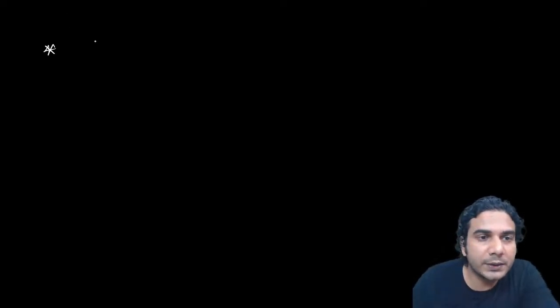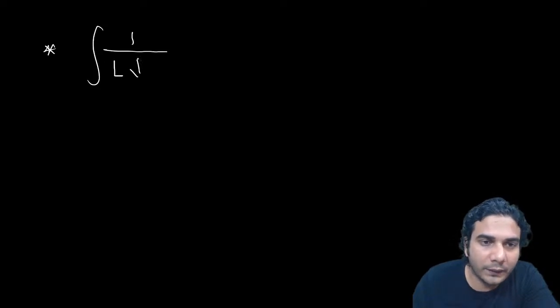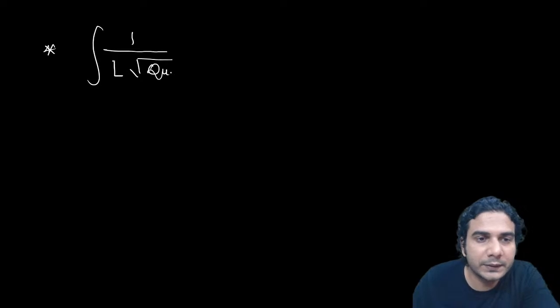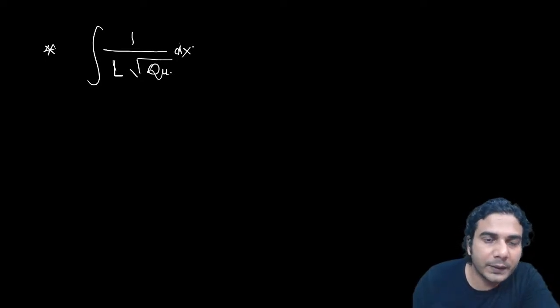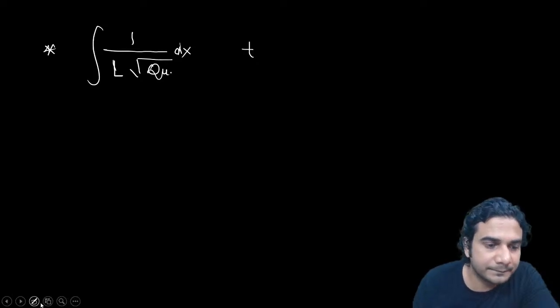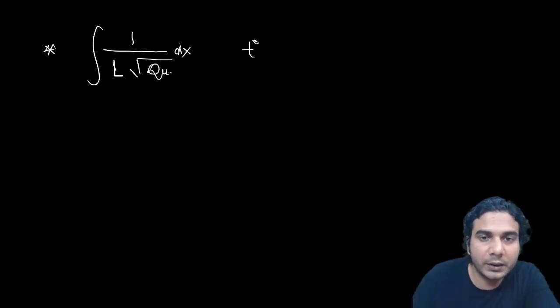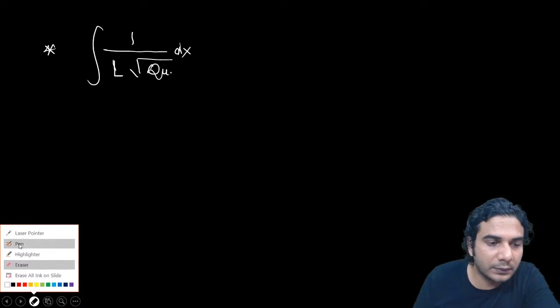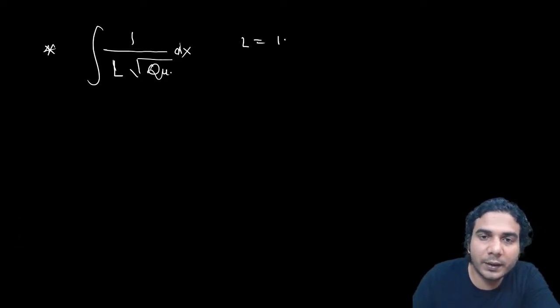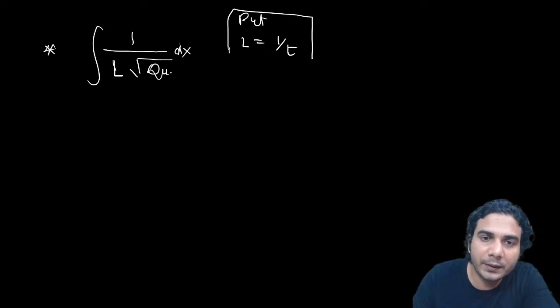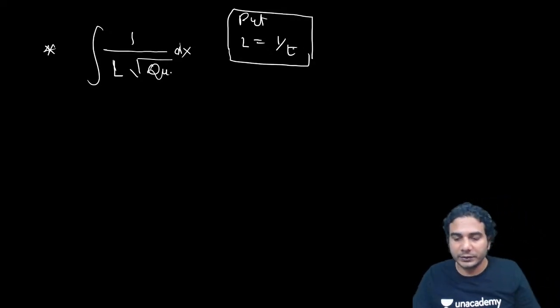Now let's discuss another form. Suppose you have 1 upon linear into under root of quadratic. Then what to do? Then first put this linear equal to 1 upon t. This is the substitution. Start with this, use it, and you'll see how to simplify it.